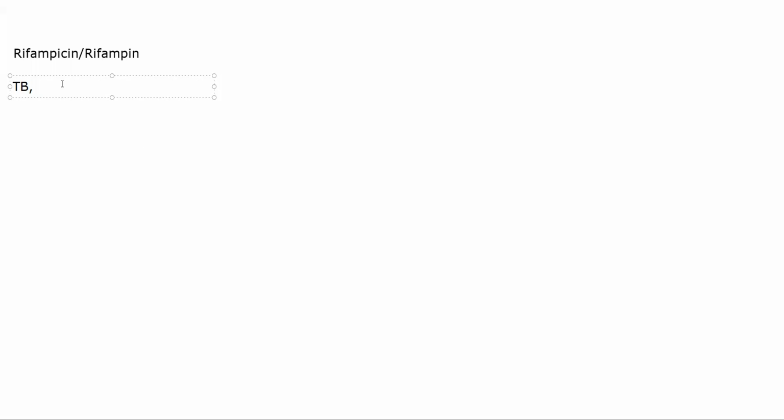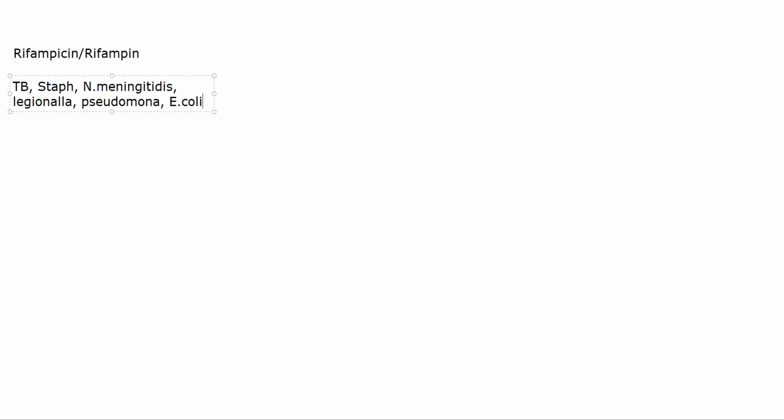Then you can use it for several gram positive and gram negative bacteria. For example, you can use it for Staphylococcus, abbreviating it as Staph aureus. You can use it for Neisseria meningitidis, Legionella, Pseudomonas, E. coli, hence traveler's diarrhea.